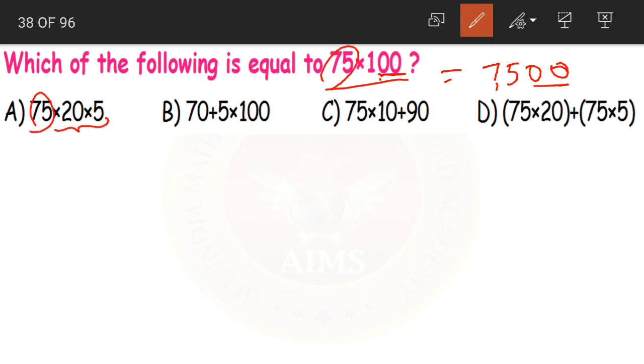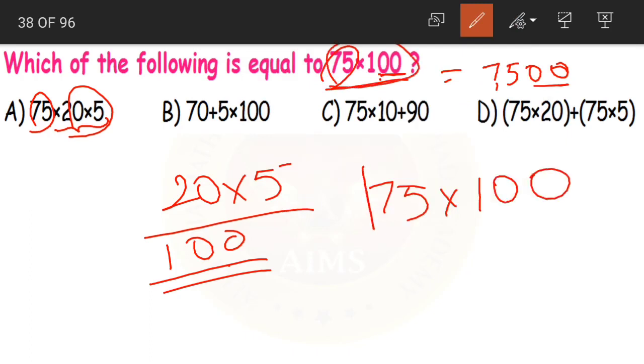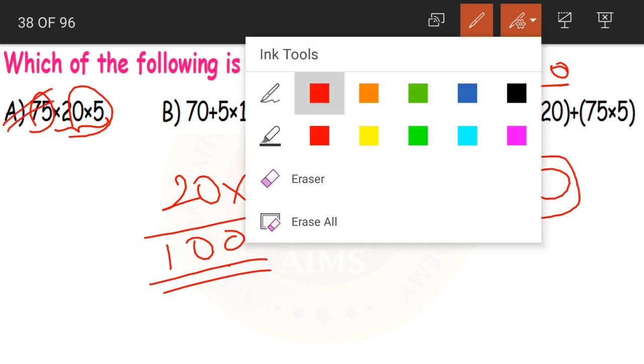Now what do we have here? 20 into 5. 5 zeros are 0, 5 2s are 10, so 100. So what can we write this as? We have 75 into 20 into 5. Now what did we get for 20 into 5? 100. So instead of 20 into 5, I'll write 100. Isn't it the same as in the given question, 75 into 100? Yes. So option A is our correct answer.